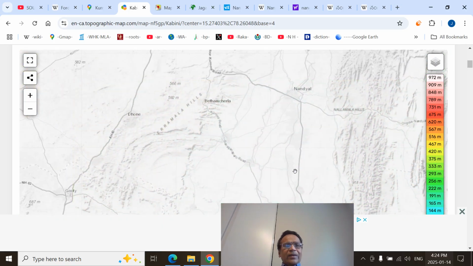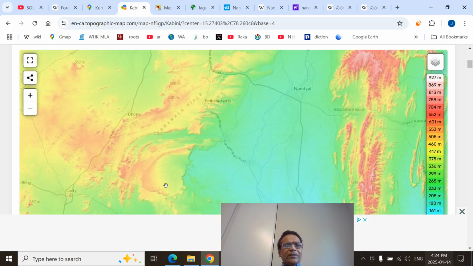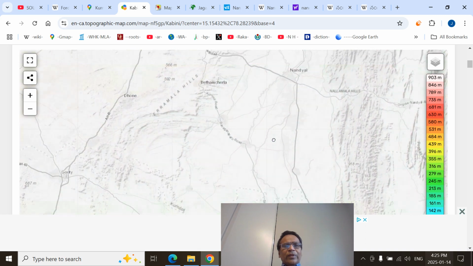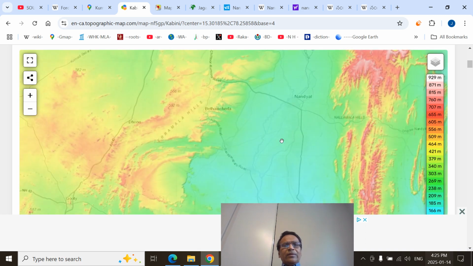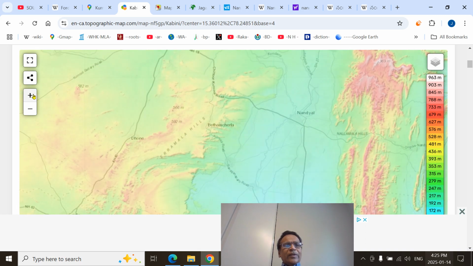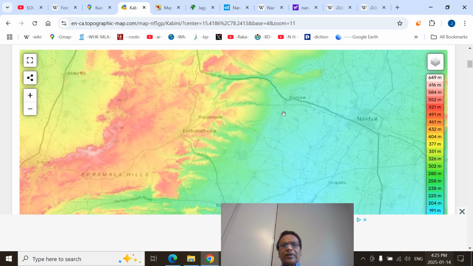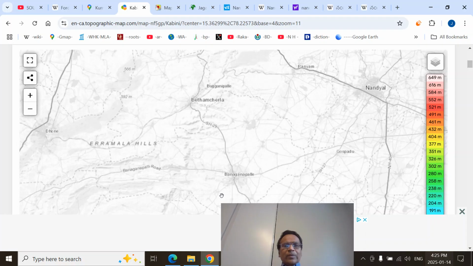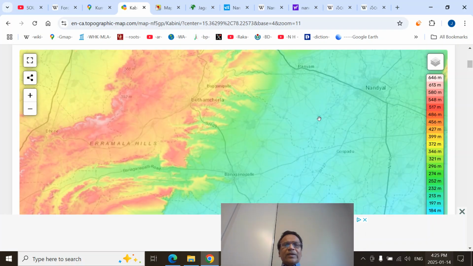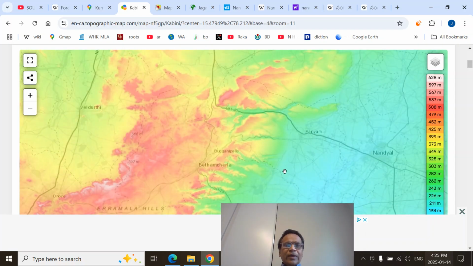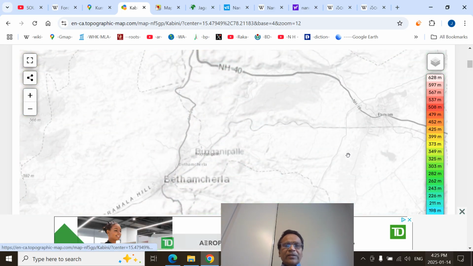And I talked about various branches of the Aramalas, like the Patikonda branch, Bethamcherla branch, Belum branch, Kolimigunla branch, and Muddanuru branch. You can look at that. The important thing is Nandyal town, nearest to the railway line is Panyam and Nandyal. So Banganapalle, Nandavaram is somewhere here. I am trying to show the Bethamcherla Gorge from Nandavaram that ascends to the Bethamcherla railway station.